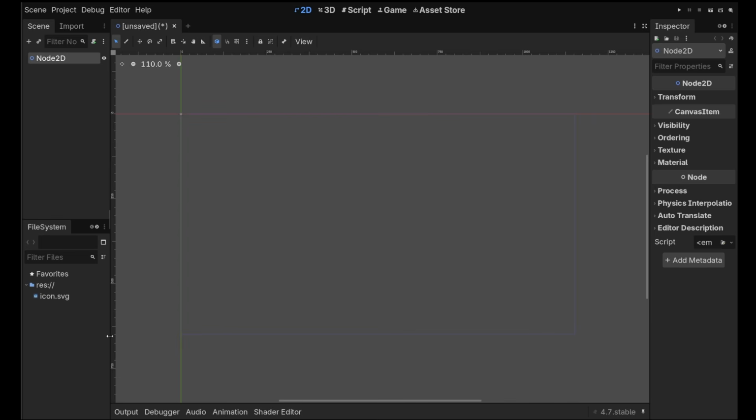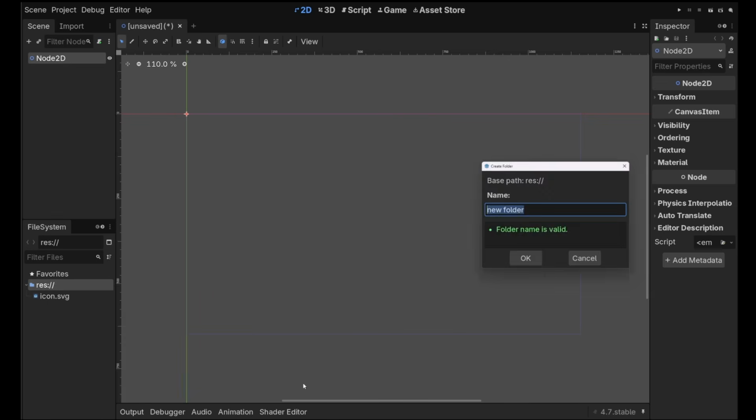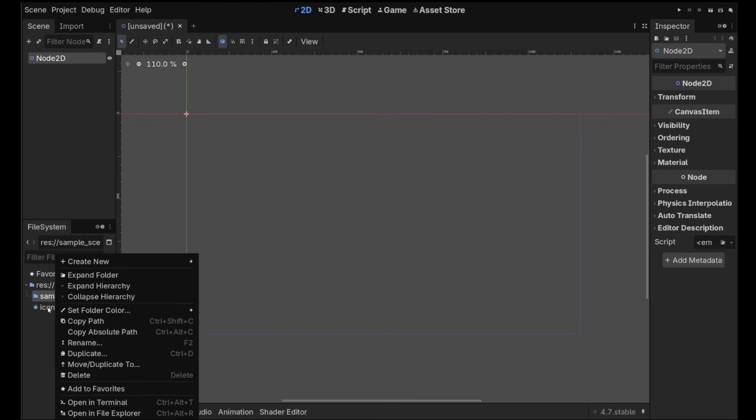Below that is usually the file system. Again, this may vary for your layout. Mine looks like this. The file system has a file system under it. You'll see a folder called res. We can create a new folder under that by right-clicking on it and call it, I don't know, sample scenes. And in here we can create a new scene. So we'll go to create scene.